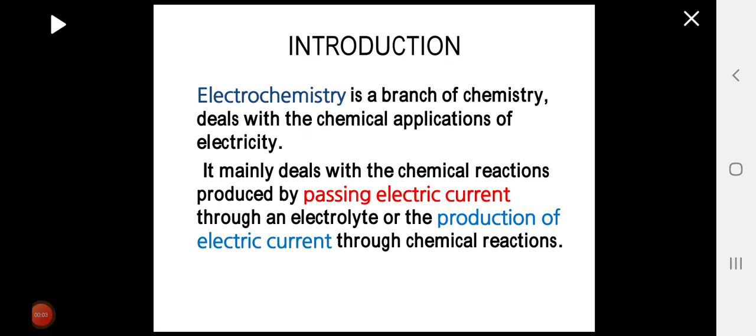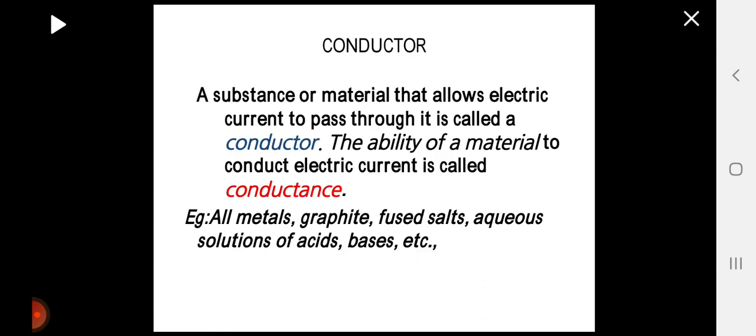So let us see what is electrochemistry. Electrochemistry is a branch of chemistry which deals with the chemical applications of electricity. It mainly deals with the chemical reaction produced by passing electric current through an electrolyte, or the production of electric current through chemical reactions. So what is a conductor?